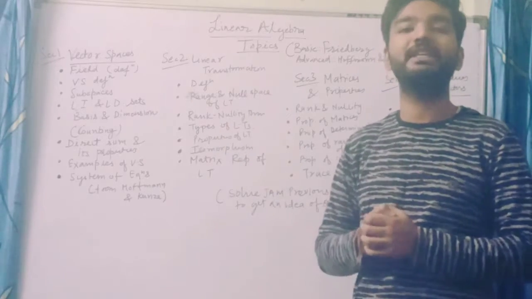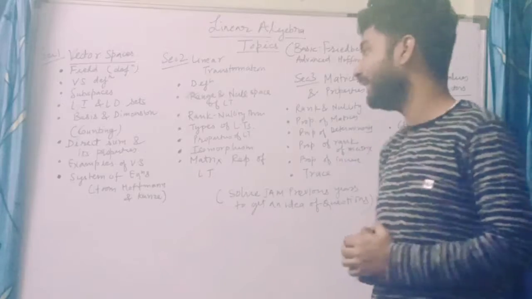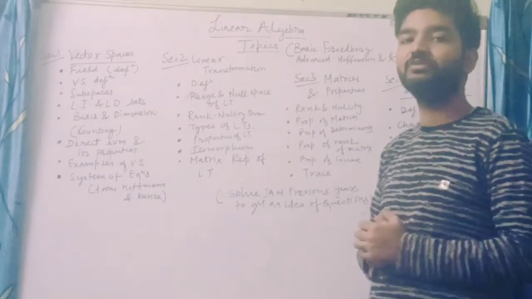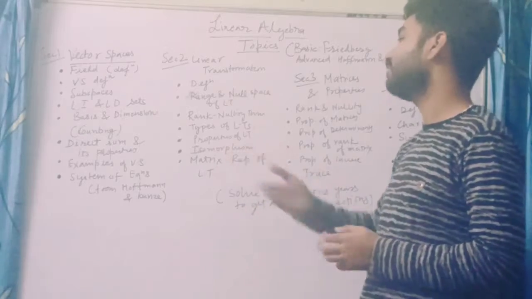Now you have types of linear transformation. You have to study what types of linear transformations there are, right? Properties of linear transformation, right? You have to do that. And another one, isomorphism.